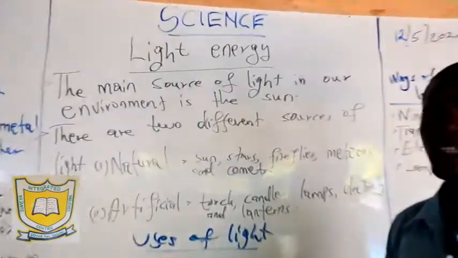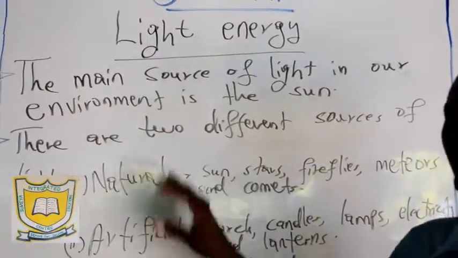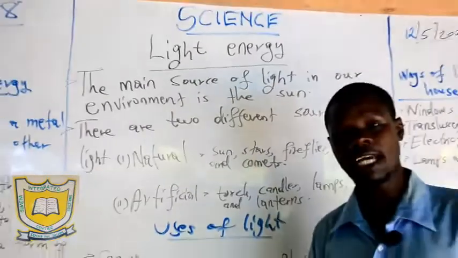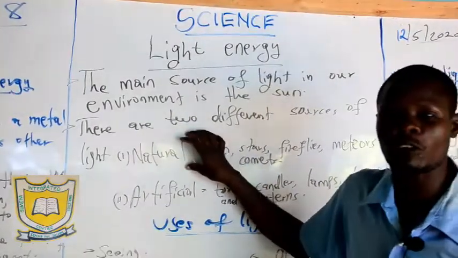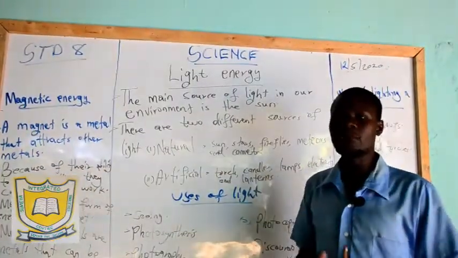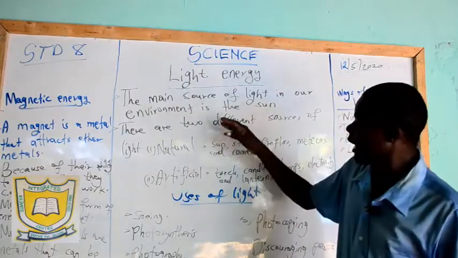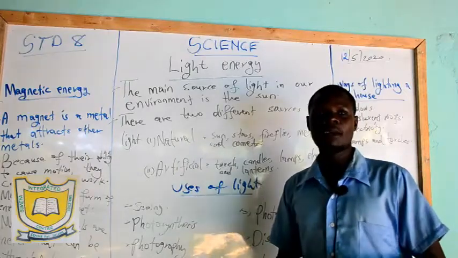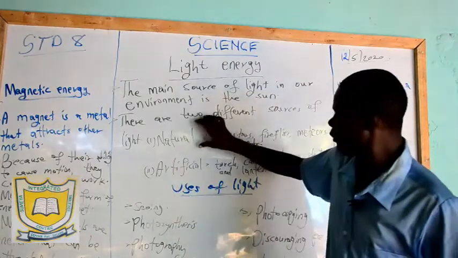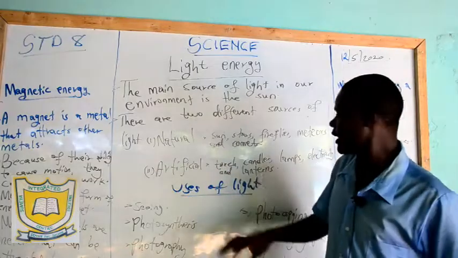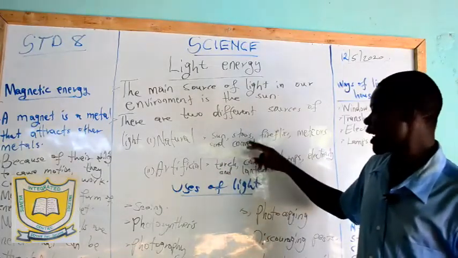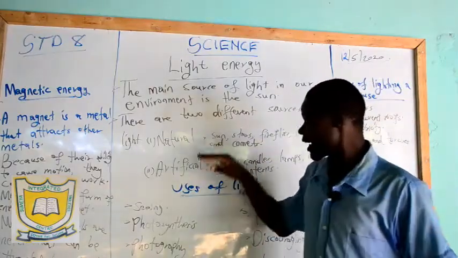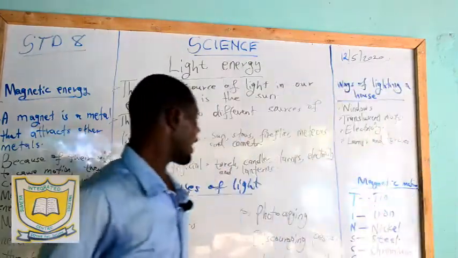Now, what do we base on when we say some of them are natural sources of light and others are artificial sources of light? We mean natural sources of light were created by Allah subhanahu wa ta'ala, and artificial sources of light are sources that are made by human beings. So what are some of the natural sources of light? We have the sun, the stars, the fireflies, the meteors, and also the comets.